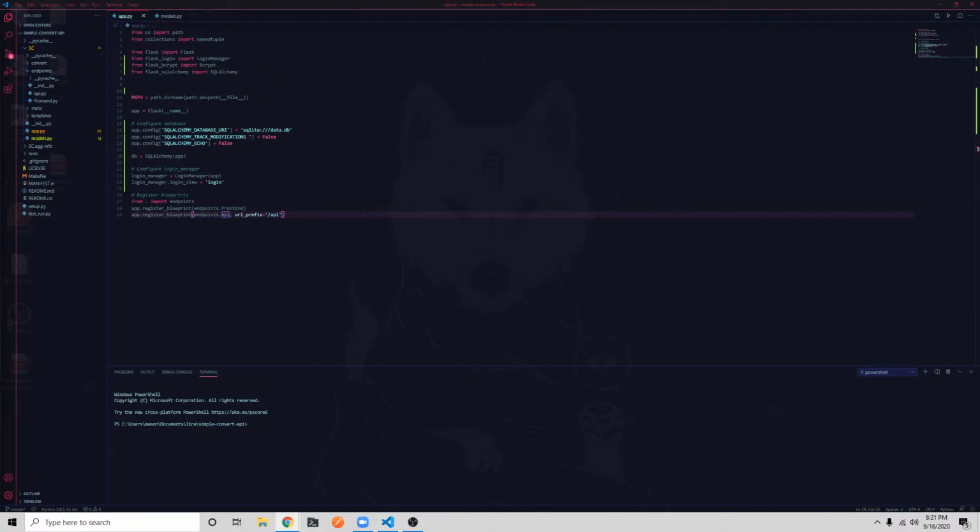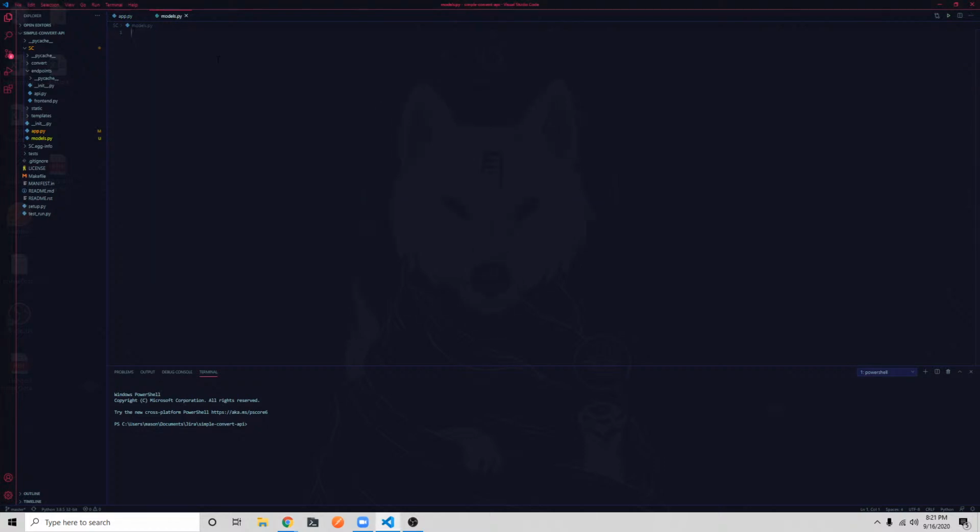So let's go ahead and now that we have that done, let's create our models next. We're going to do 2 things. We need to make a user. What else do we need? I think we just need a user for now. Okay, and then for the user, we're going to say from flask_login import, it's something like UserMixin.